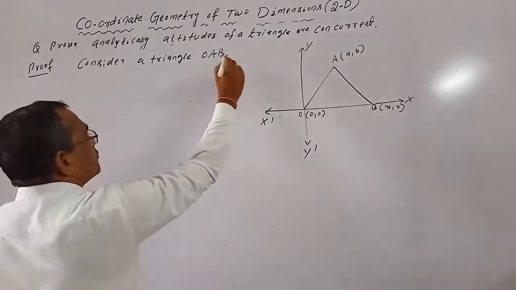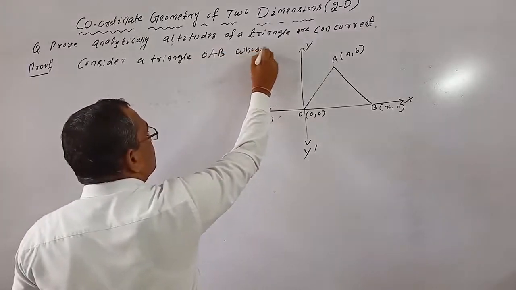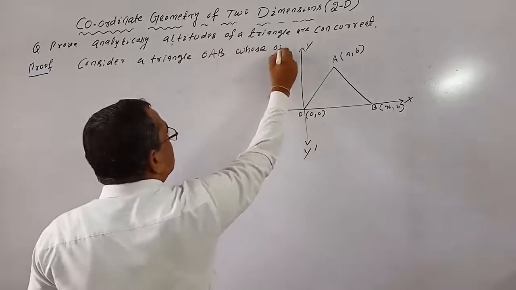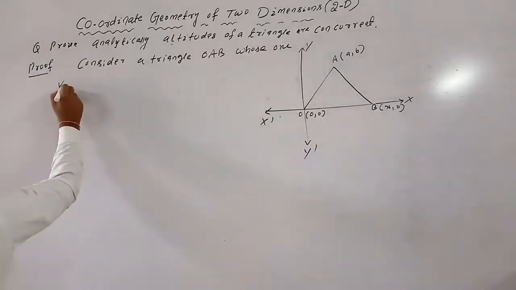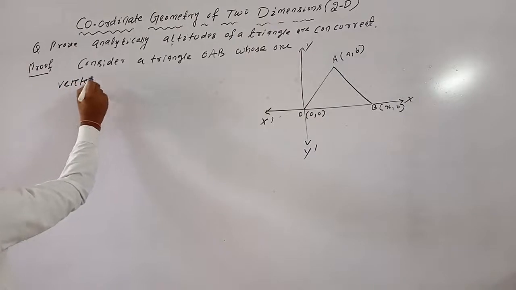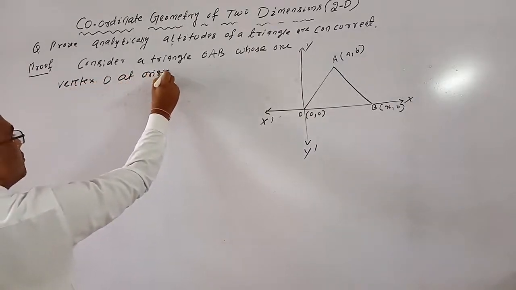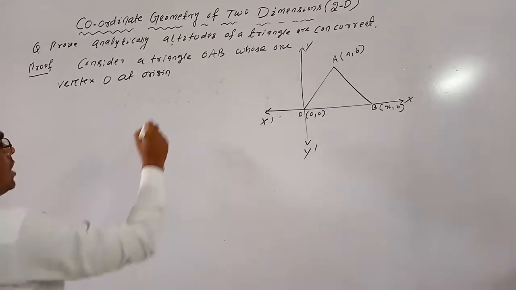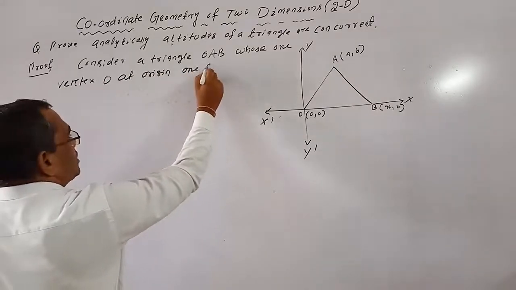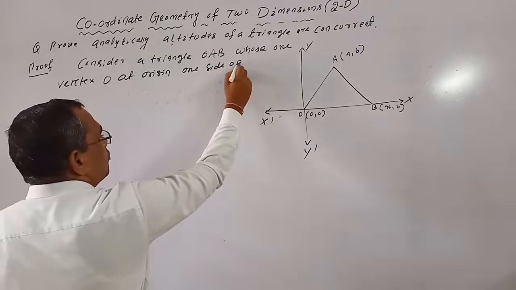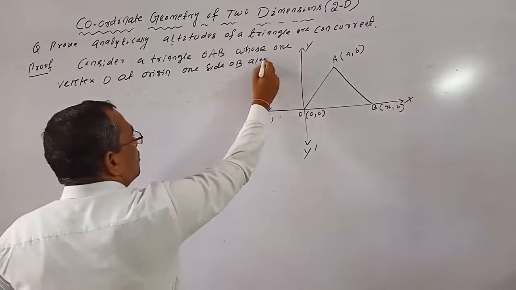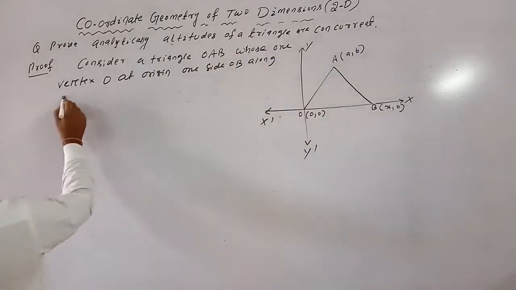Triangle OAB, whose one vertex O is at the origin and one side OB is along the x-axis.